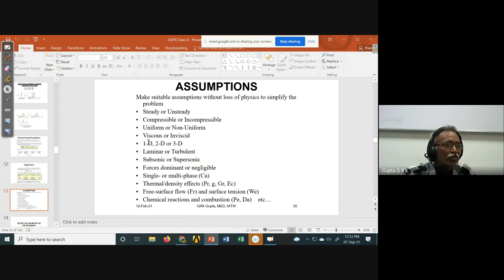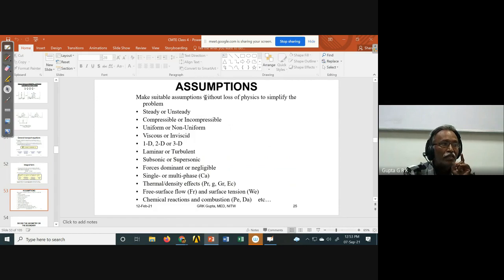And whether it is single-phase or multi-phase flow, or thermal or density effects. These are all the non-dimensional parameters which are useful. And free surface flow, surface tension, chemical reactions and combustion. So there are various things. I have to know exactly how I can simplify the generalized equations. I have to make the proper assumptions.